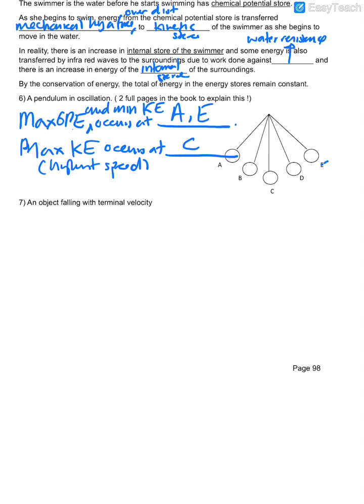Like some of the kinetic store is not converted to heat store. Not considering the internal store of surroundings. That means you don't care about air resistance, right? So no energy loss to surroundings, easy way to say it. But in real life, of course, there's air resistance. If not, the pendulum will just keep swinging forever and ever.